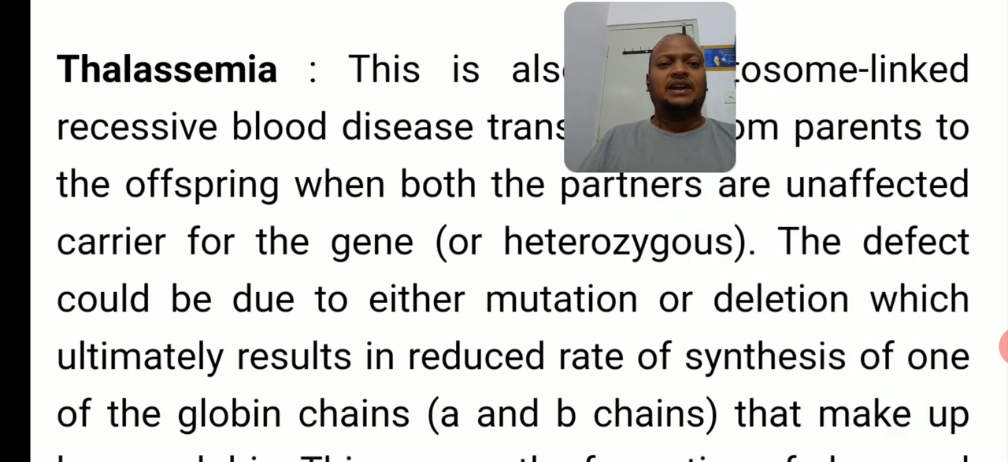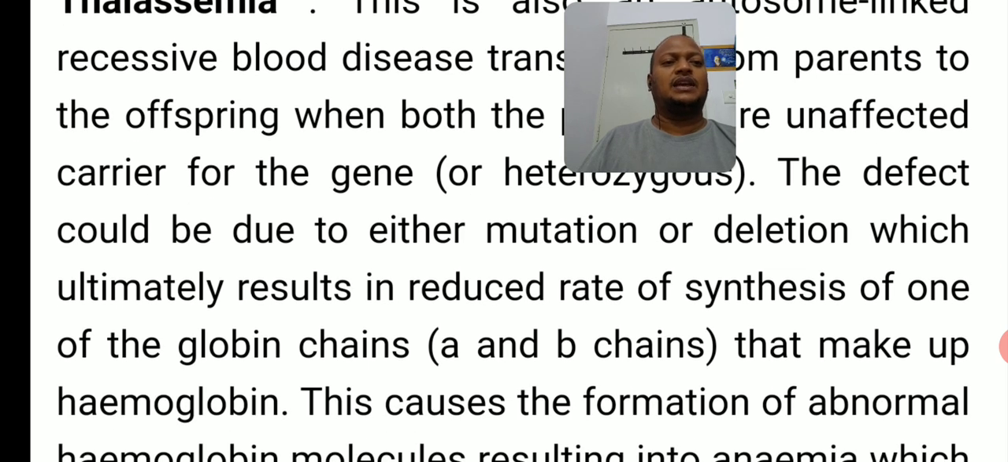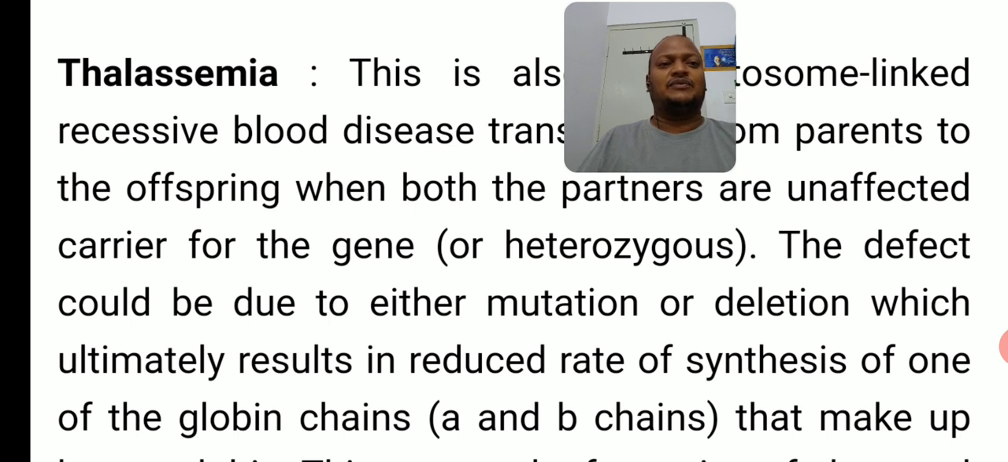Next one, the defect could be due to either mutation or deletion, which ultimately results in reduced rate of synthesis of one of the globin chains, A and B chains, that make up hemoglobin. So what is the reason for this defect? This is also an autosomal linked recessive blood disease. Earlier we discussed sickle cell anemia, and this is also a blood related disease. The defect is due to either mutation or deletion, which ultimately results in reduced rate of synthesis of one of the hemoglobin chains,